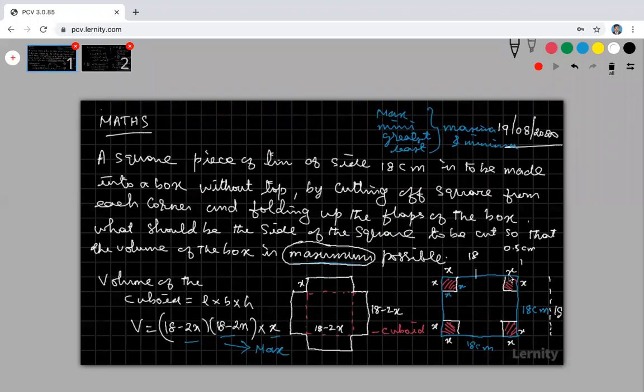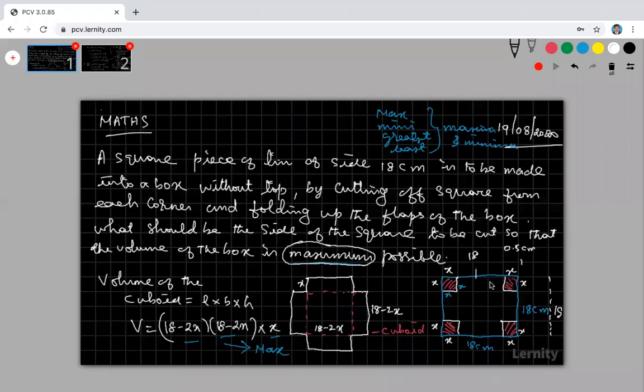Again, take another paper, cut the square of side 1.5 centimeter in each corner, and make it into a box. Find the volume of the box. What is the volume of the box? That is length into breadth into height. We have paper and a scale, so we can easily calculate the length, breadth, and height, and multiply all three to get the volume. You can take another paper, cut a 2 centimeter square in every corner, and make it into a box. That is a practical.